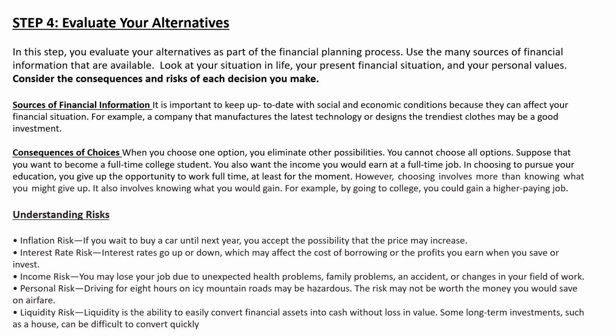Consider the consequences and risk of each decision you take. While choosing one option from the various available options, you have to look at your personal values. You have to consider the consequences, what the result will be, and what risk is associated with it. Keep all this in your mind and take a perfect decision.